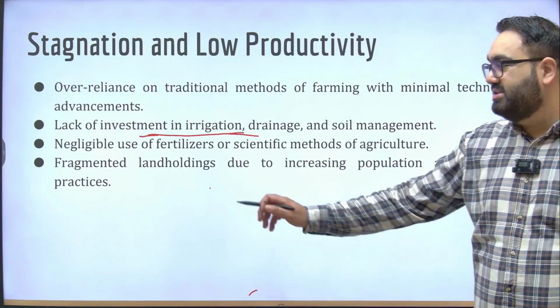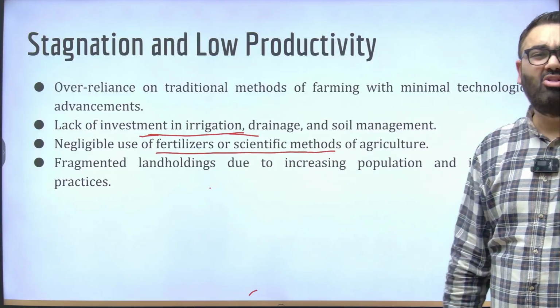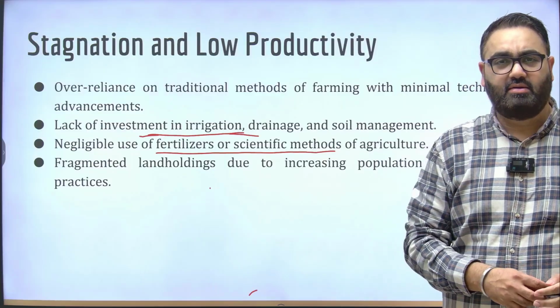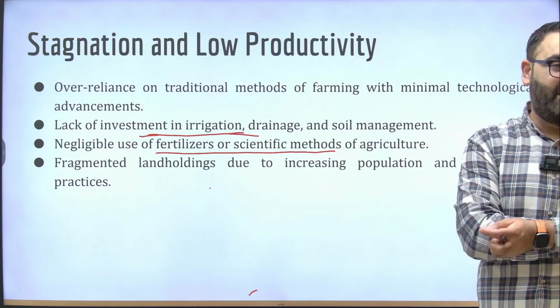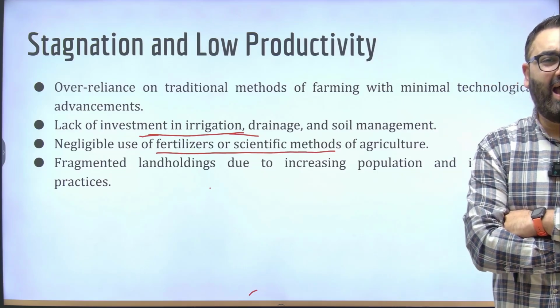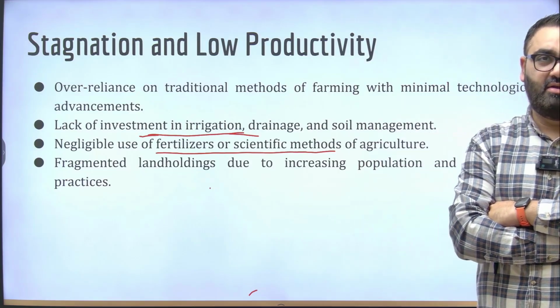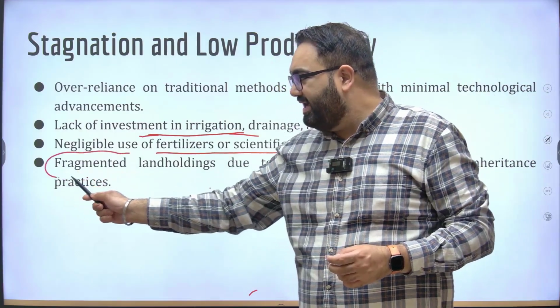There was also negligible use of fertilizers or any scientific method, because again, all these things required a lot of study, and the British were just not interested in that. It is now that we see so many fertilizers and pesticides and all these high yield variety seeds being used, but nothing at that time was the focus of the British government. There was also a problem of fragmented land holding. Now, this is a problem that exists even today.